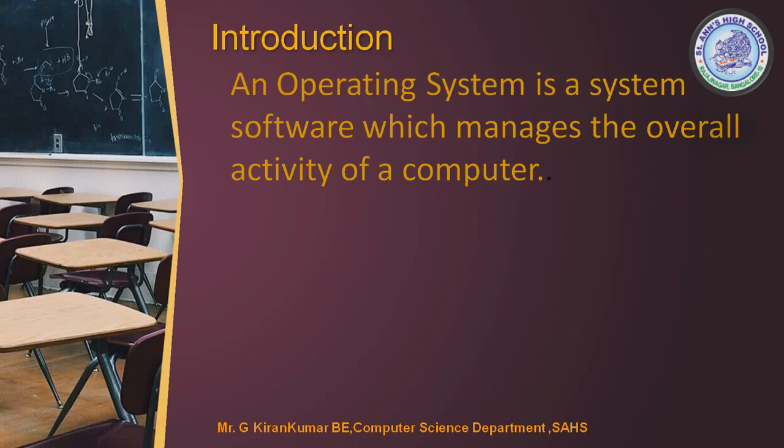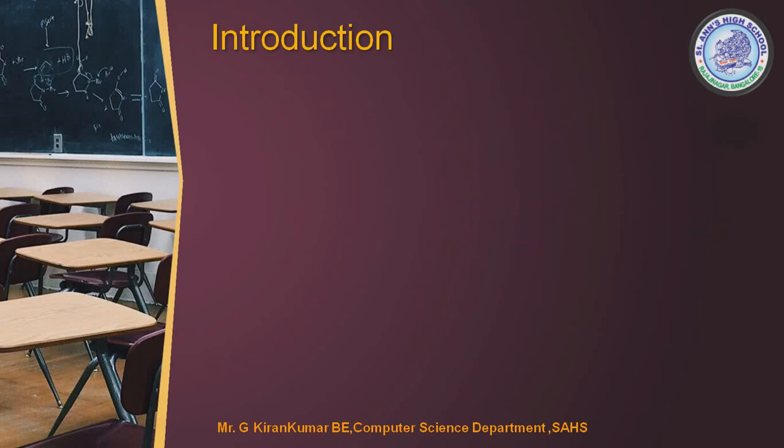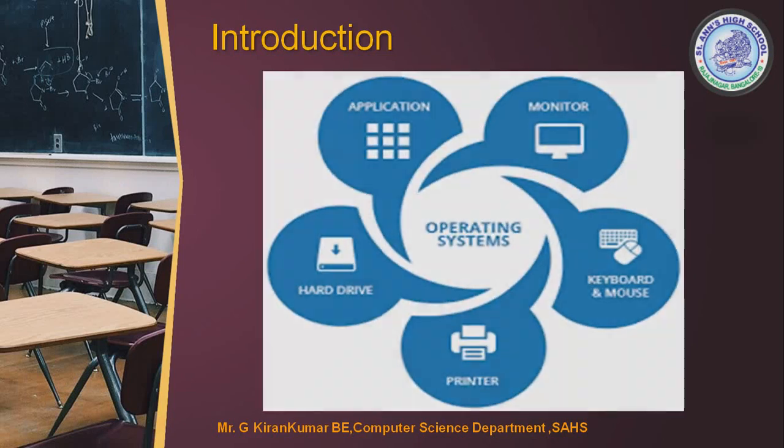Then what is the next topic that you have? Yes, see this diagram clearly, you will come to know what is operating system. It includes application, monitors, keyboard and mouse, printers, hard disk, everything combined together, which forms an operating system. Without a monitor, you cannot work on the system. Without keyboard or input devices, and what is input? Keyboard and mouse are input devices. Hard disk is for your storage. Printer is optional, but when you want to print the hard copy, you need it. Now application, like Microsoft Office, Windows Media Player, all these things are called application.